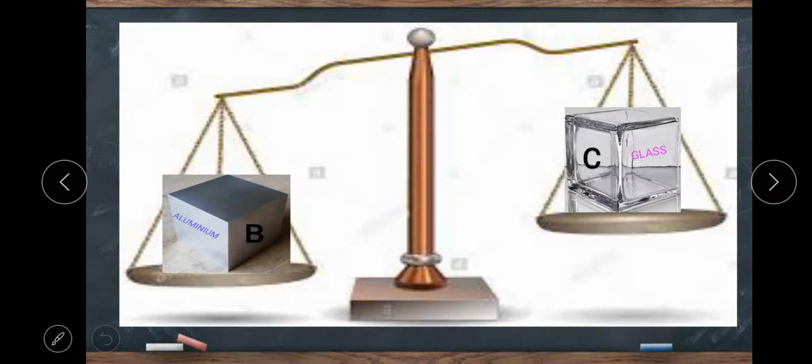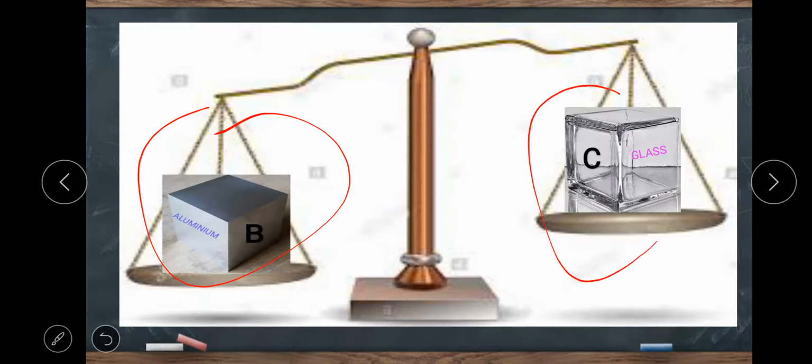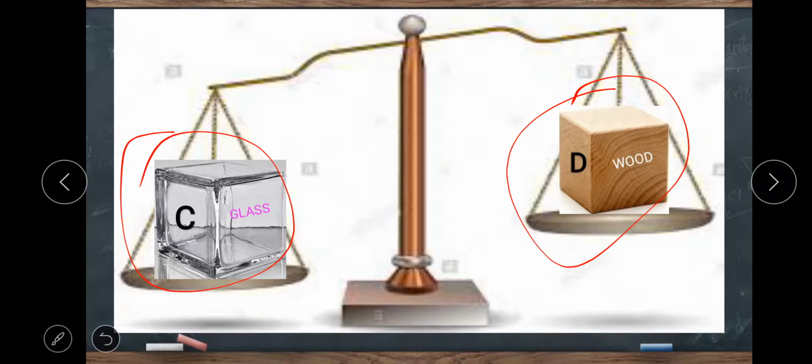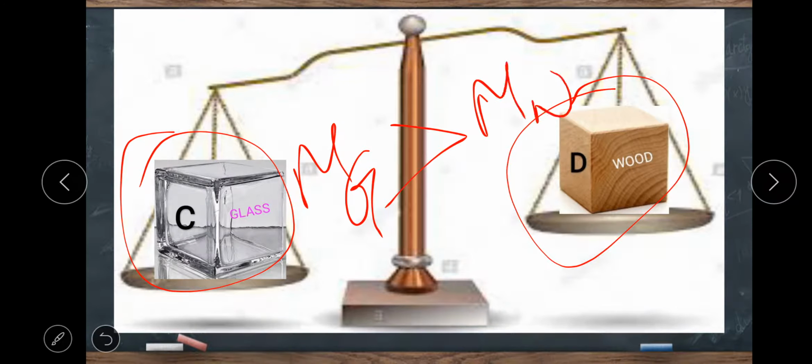Now compare cube B with cube C. Comparing the mass of aluminium cube B and the glass cube C, you will notice that the mass of aluminium cube B is more than the glass cube C. Then compare the mass of the glass cube C and the wooden cube D. You will notice that the mass of the glass is more than the mass of the wood.